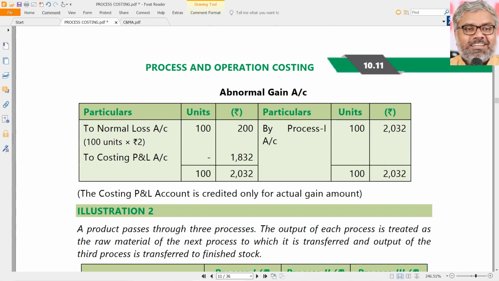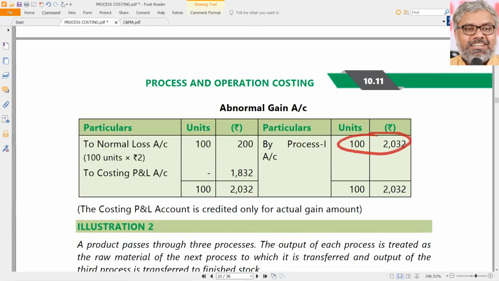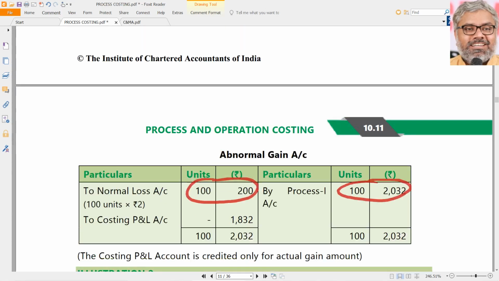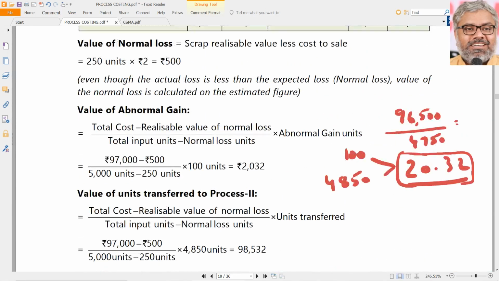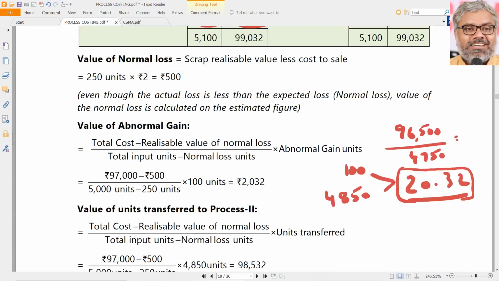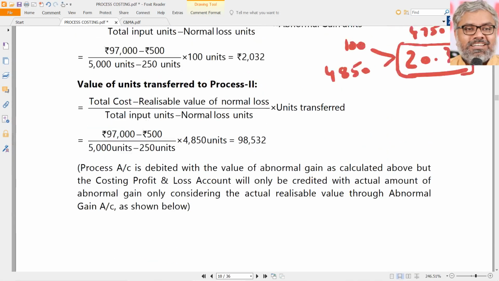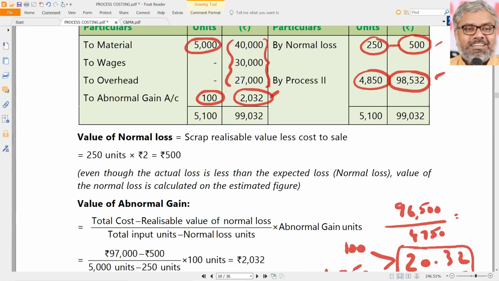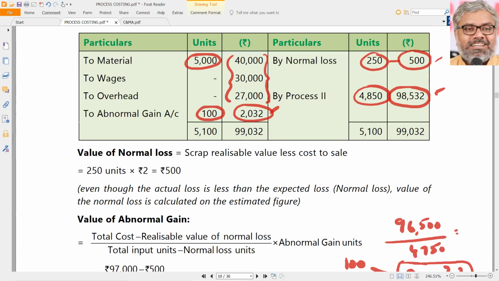So look at this. For example, if you prepare the abnormal gain account, by process 1 account we got these 100 units and 2032, no problem. Then in the normal loss account, 200 rupees has to be deducted from that. Why is that? Because 2 rupees is the scrap value. So simply speaking, just like in the case of abnormal loss, in the case of abnormal gain also, the direct amount will not go to the costing P&L account. 2032 minus the scrap value of these 100 units, that will be 200.